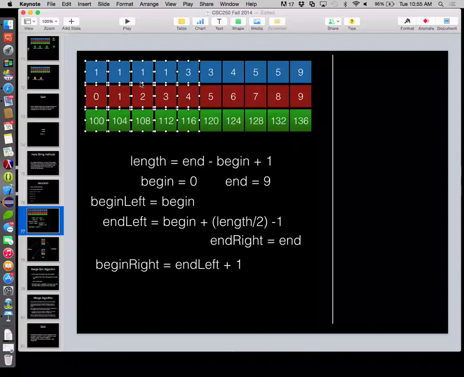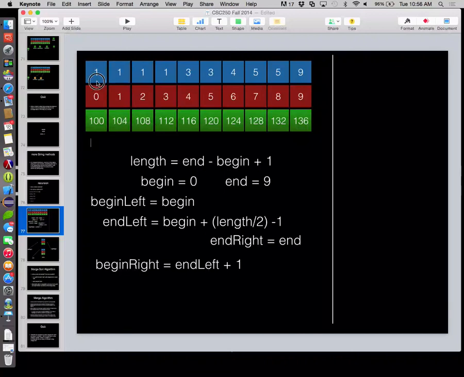How do we check to see that it's not legal? How do we ask, is begin left pointing to a legal position? Can't be greater than end left. So as long as it is less than or equal to end left, because we chose our ends to be legal buckets, right? We decided that end would be equal to the last position in that particular part of the list.